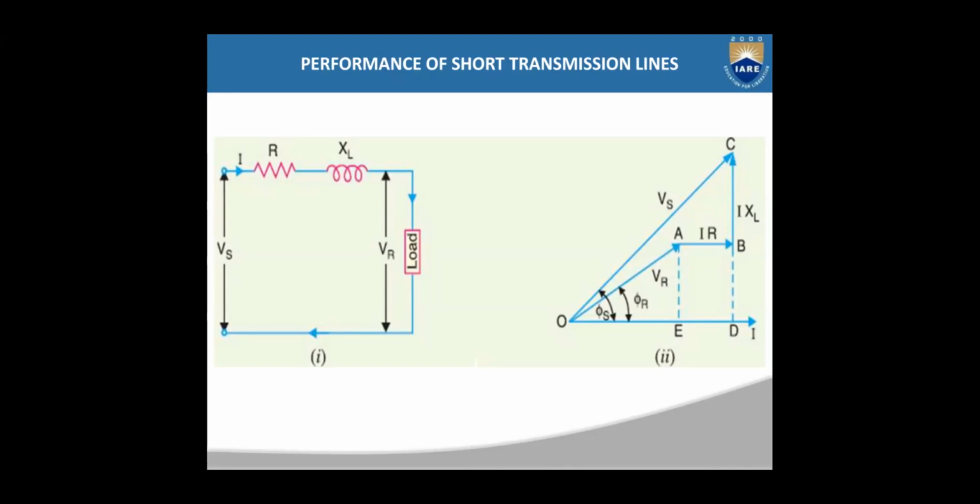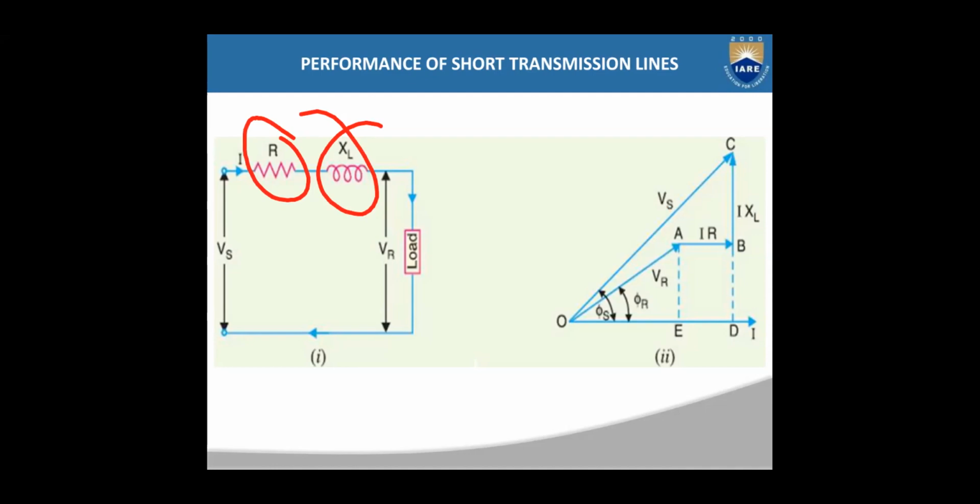This is R, the resistance of the transmission line, and XL is the inductance of the transmission line. The effect of capacitance will be ignored or neglected for short transmission lines. You only consider resistance and inductance parameters.